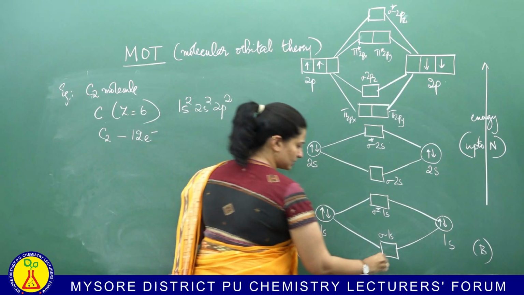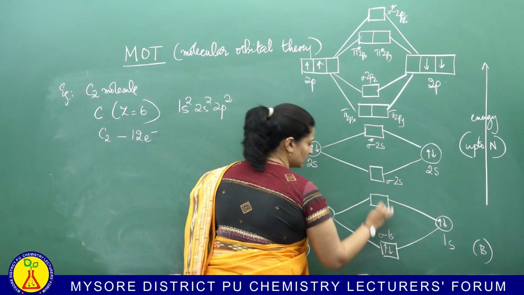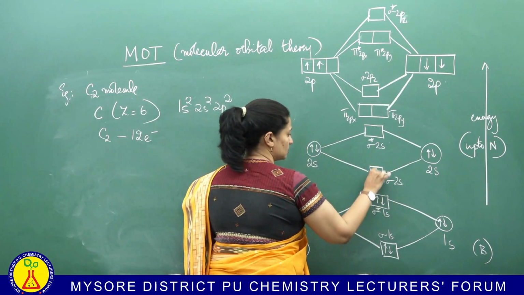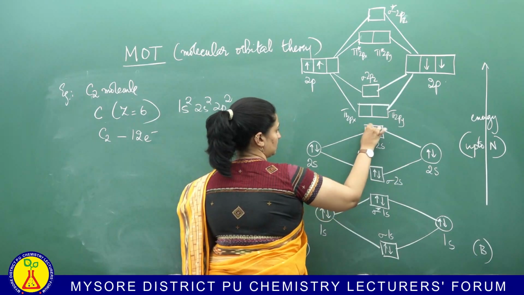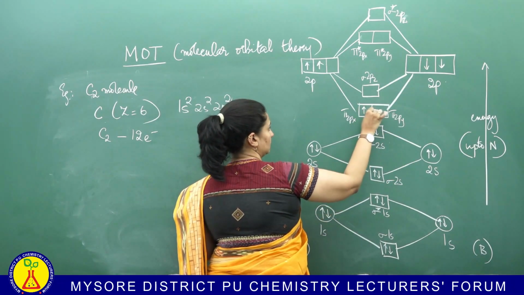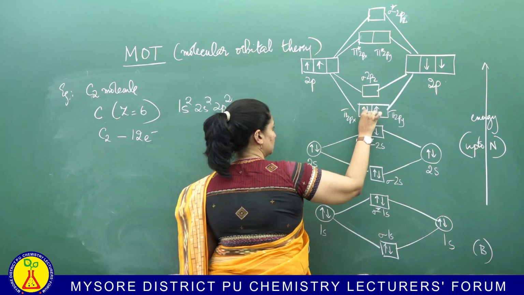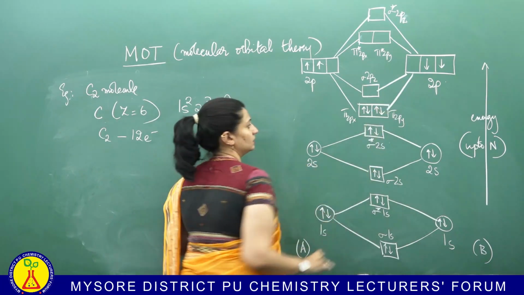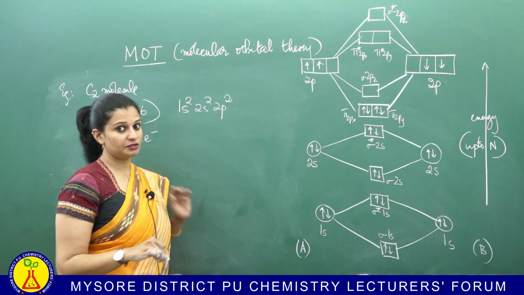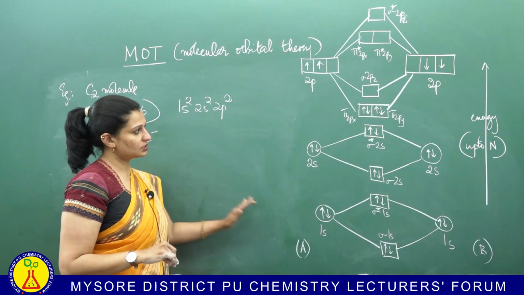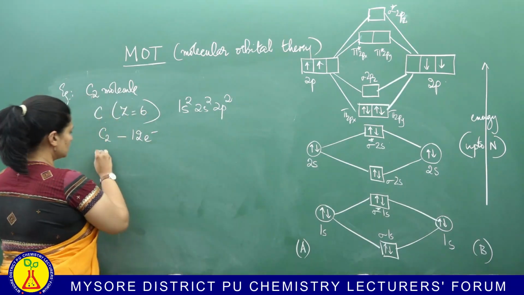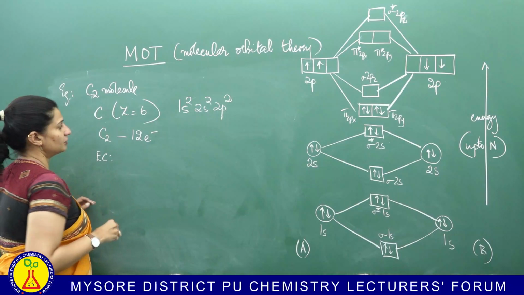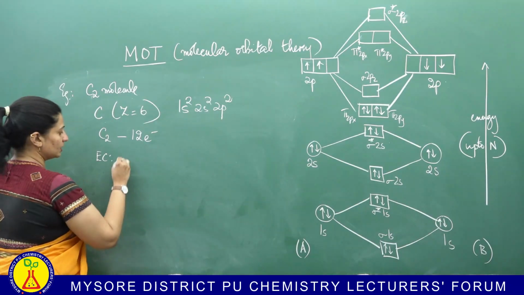Start from the lowest. So 2 electrons, 4, 6, 8, 10, 12. Remember, we fill singly before pairing them up, okay. So this is your configuration. So how is the electronic configuration for C2 molecule? Start with the lowest.